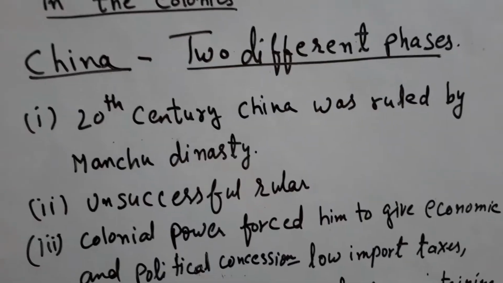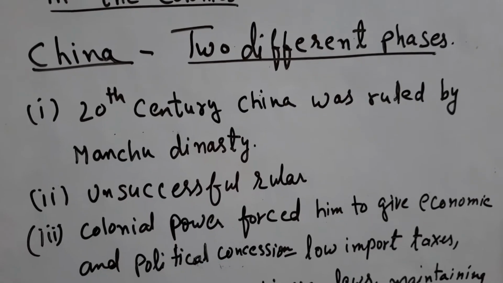The colonial powers asked him to make them immune from Chinese rule, and they also demanded low import taxes and the right to maintain armies in the territory. So all these demands made China very much exploited at the hands of the colonial powers. So the people became very unhappy. The people of China, along with the administrators, protested against the foreign powers and tried to make them evacuate their country as soon as possible.